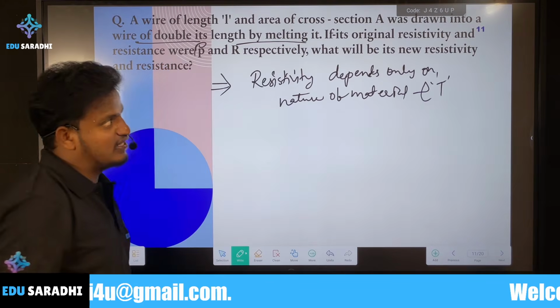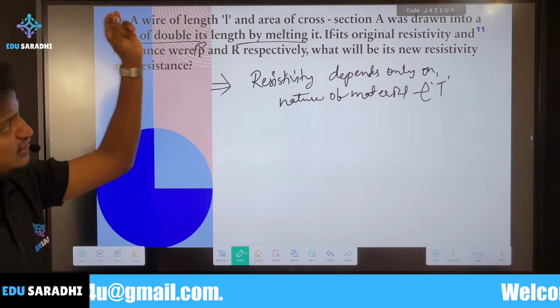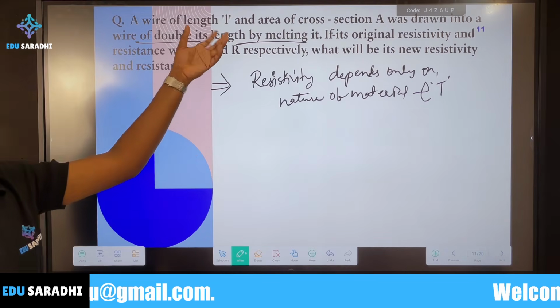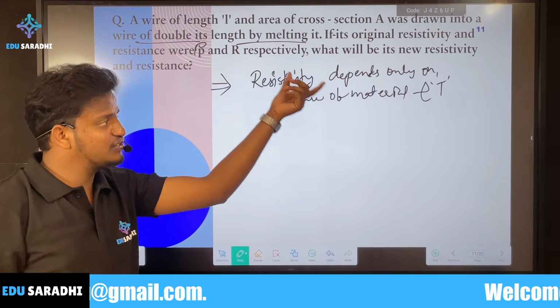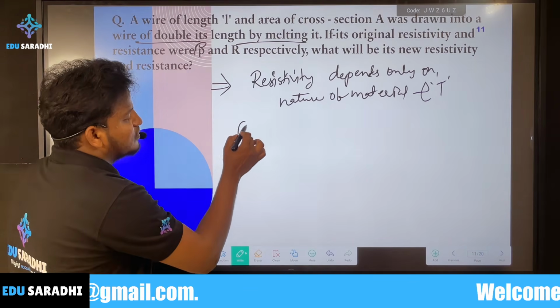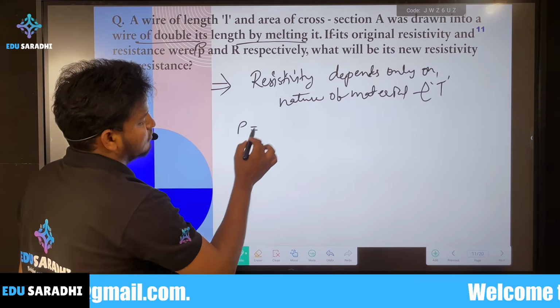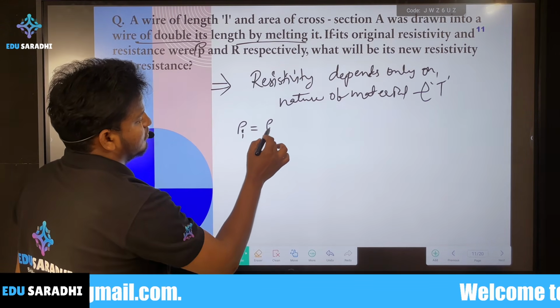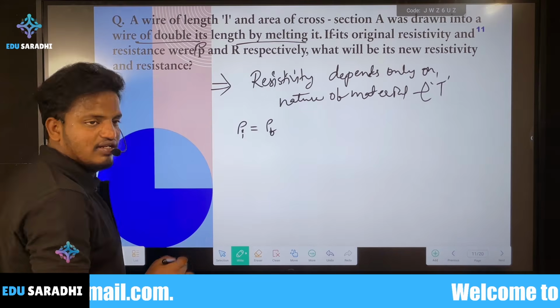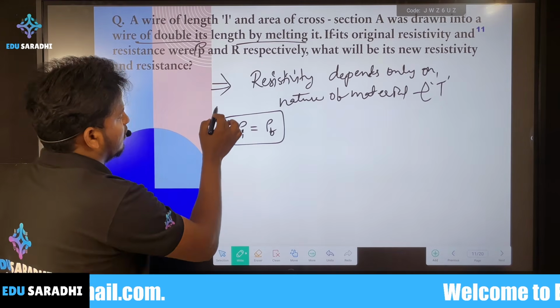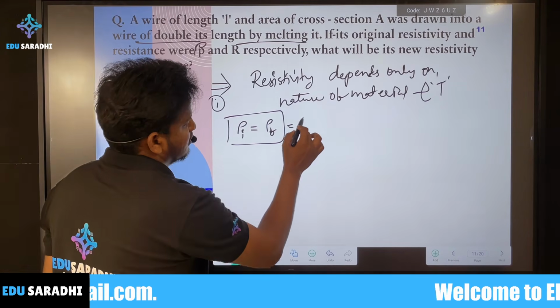That means resistivity does not depend on the dimensions. That is the reason the resistivity, which is initially some value, will be the same in the final case also. That is the first one we got: the same resistivity, rho.